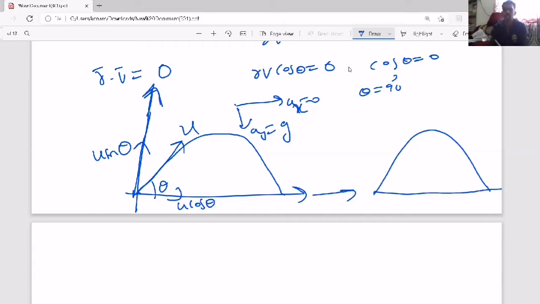So there is no acceleration along x. So if you consider x direction, motion is uniform motion, velocity constant, acceleration 0. If you consider y direction, velocity changing, but acceleration remains constant. So what kind of motion? Uniformly accelerated motion. So that is the difference between the motion along x-axis and y-axis.